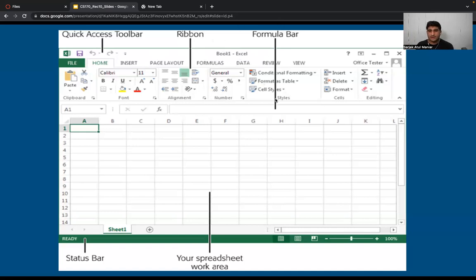This is the formula bar, wherein you can type in formulas. Excel allows us to write different kinds of formulas, which makes our lives easy. This year, Excel had one of its major upgrades: it included Python.